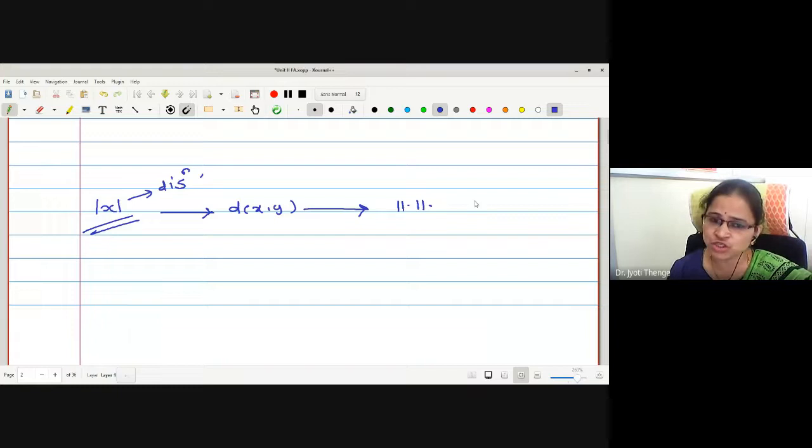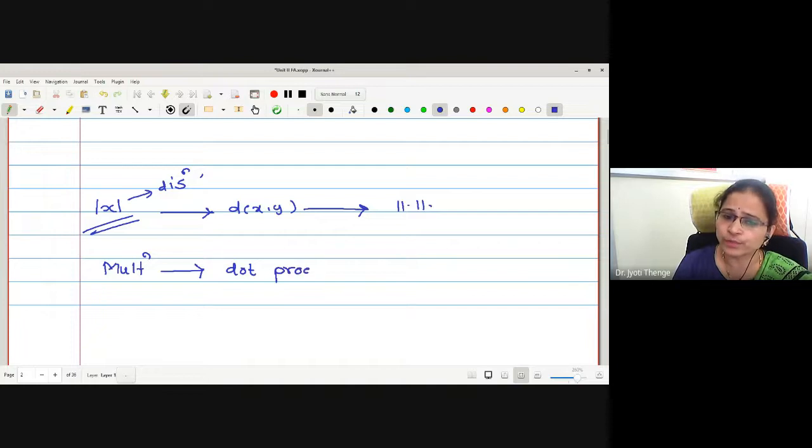So, generalizations are being made to calculate the distances. Likewise, the usual multiplication which we initially had was not useful for vectors. Therefore, it was defined as the dot product, and now this concept was generalized to inner product.